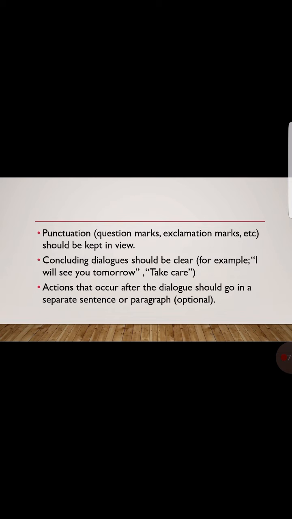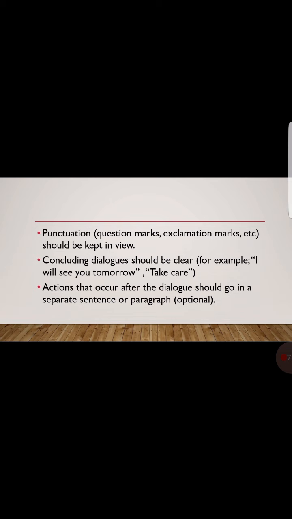Then punctuation marks should be kept in view. For example, exclamation marks after a feeling or an emotion, and a question mark after every question should be kept in mind. Then the concluding dialogue should be clear. For example, you have to conclude the dialogue in a form that the reader should know that now the dialogue has ended. It should be in a sentence like, I will see you tomorrow, take care.